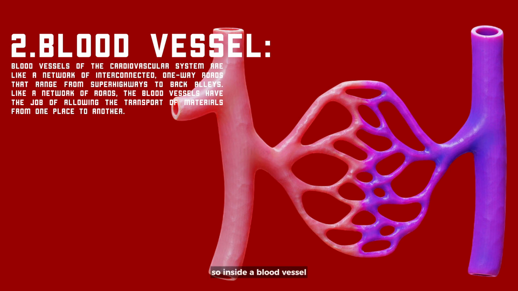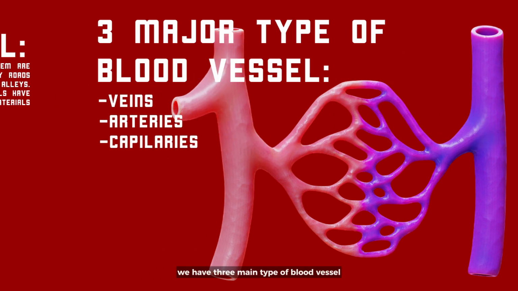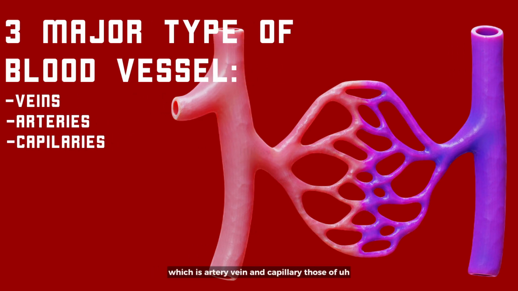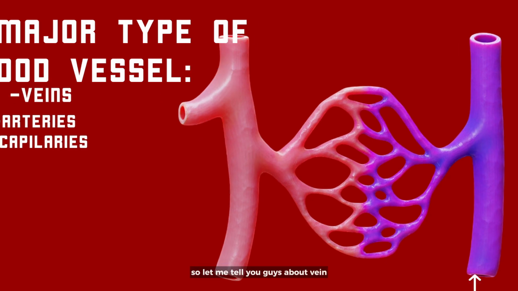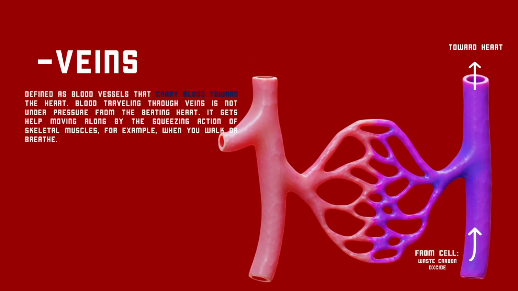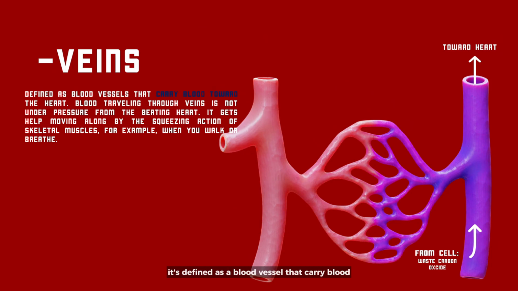Inside the blood vessels, we have three main types, which are arteries, veins, and capillaries. Each of them plays a specific function. So let me tell you guys about veins. A vein is defined as a blood vessel that carries blood toward the heart, and blood traveling through veins is not under pressure from the beating heart.